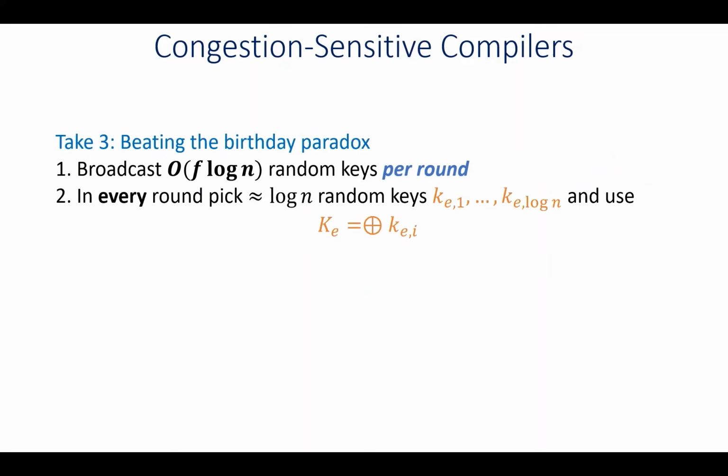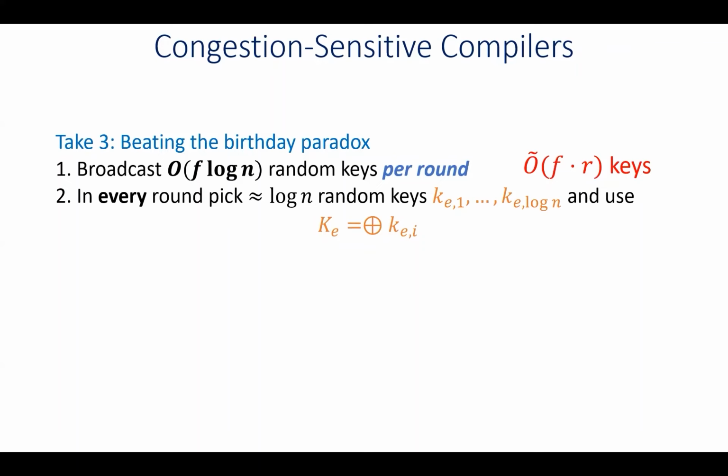Okay, next, in order to improve the quadratic dependency on F, in the next step, we actually broadcast only F log n random keys per round. So we broadcast approximately F times R keys in total. Then in each round, instead of picking a single random key, V is going to pick approximately log n random keys and use their XOR in order to encrypt the message.